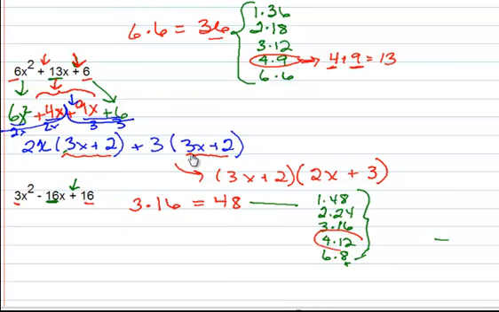And there it is. 4 plus 12 is 16. So this is what we need. So again, we go back to our original. Write the first, that's 3x squared, and the second, which is the end one, which is 16.